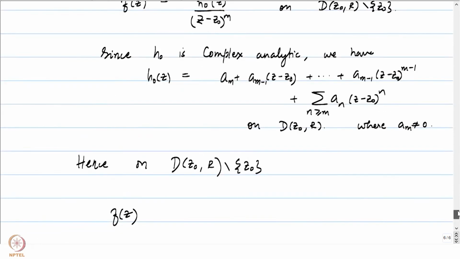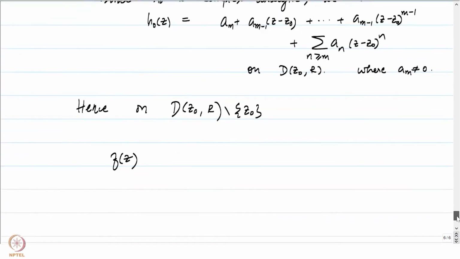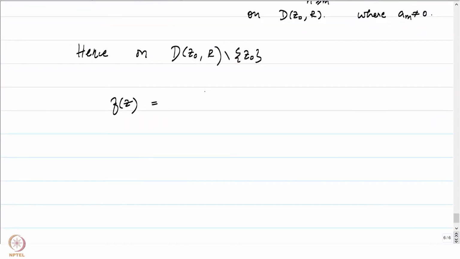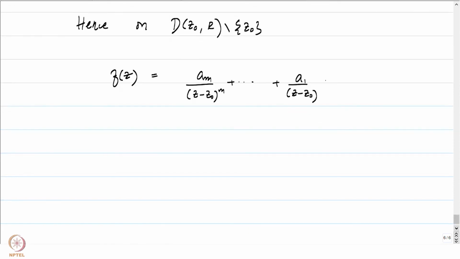What was our f of z? f of z was h0 of z by (z minus z0) to the power m, which is equal to a_m by (z minus z0) to the power m plus all the way up to a_1 by (z minus z0) plus summation n greater than or equal to m a_n (z minus z0) to the power n minus m. This is precisely what we will be getting.